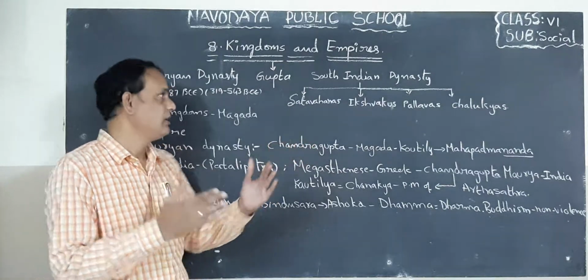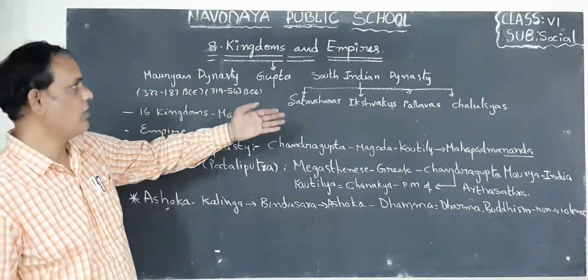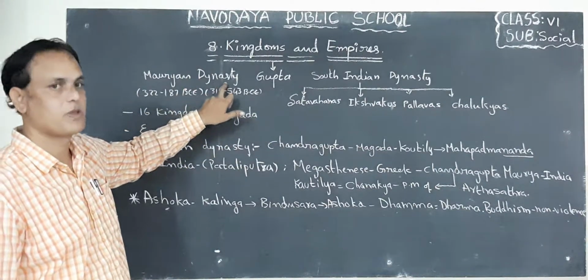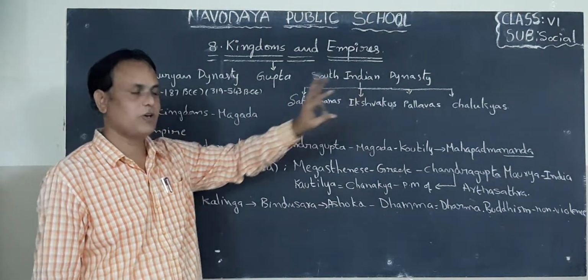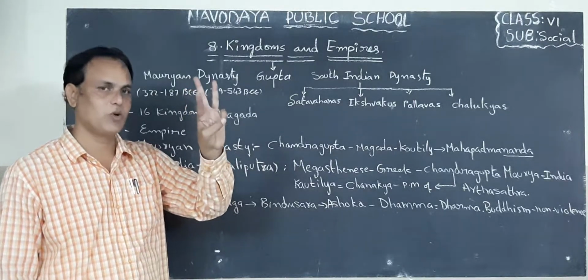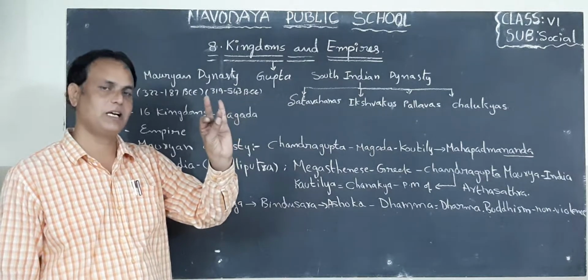Okay, children? Next, in this lesson, we will learn about the Mauryan dynasty, Gupta dynasty, and South Indian dynasty. So here 3 dynasties are there, children. What are they? Maurya dynasty, Gupta dynasty, South Indian dynasty.